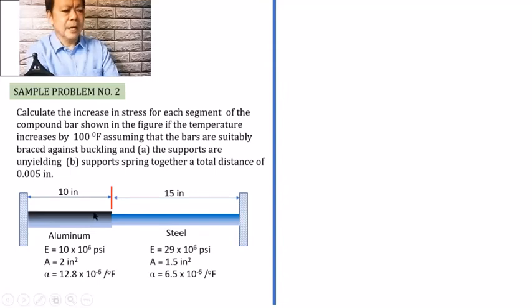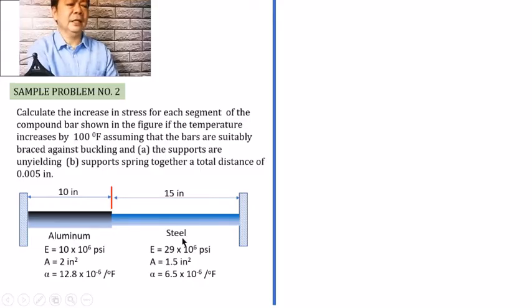So in our solution, we are given here a compound bar that is composed of aluminum and steel, given the length of 10 inches for the aluminum and 15 inches for the steel, as well as the other properties like the modulus of elasticity, the area, and the coefficient of linear expansion for both the aluminum and the steel.